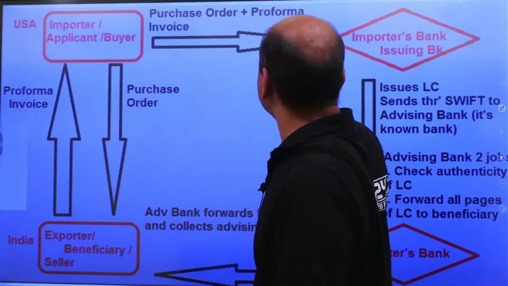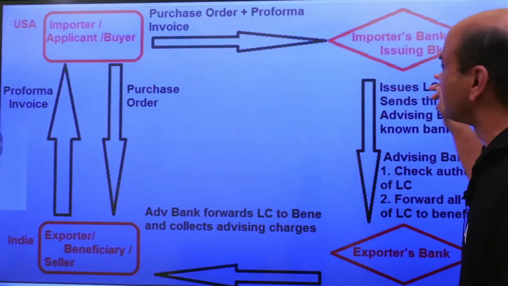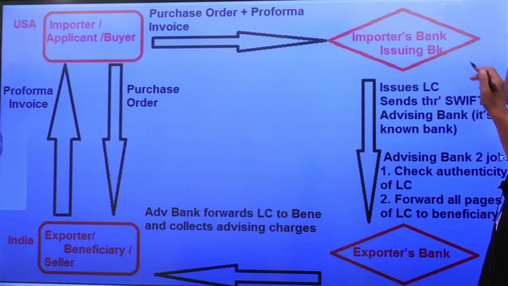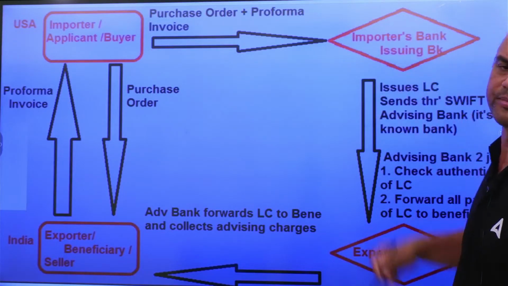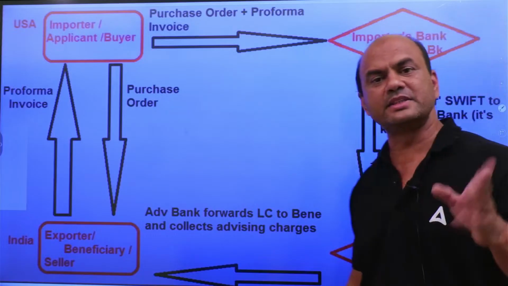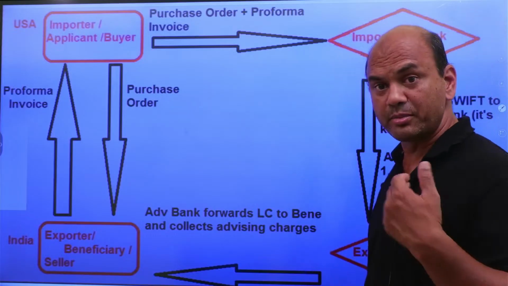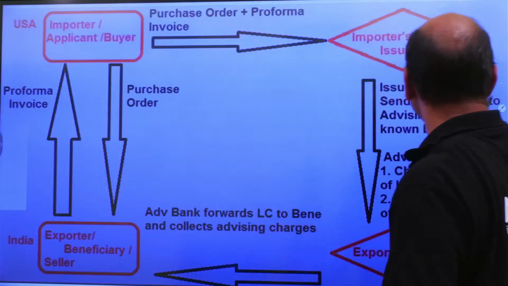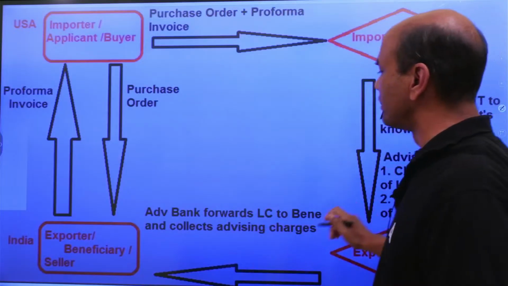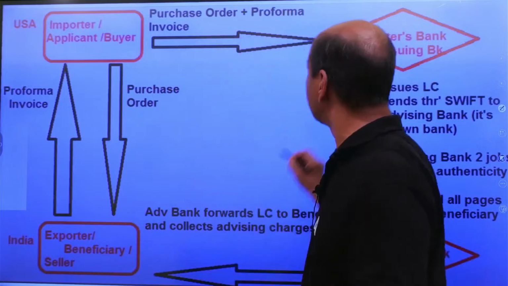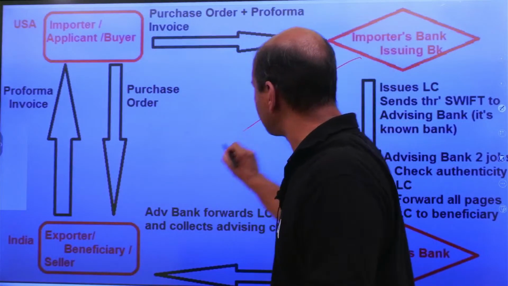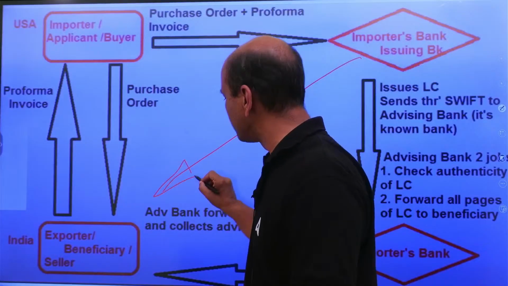You go to your bank, let's call this the issuing bank. You go to your bank, the issuing bank over here, and get me the LC. I am the seller. Where am I in this? I am over here, seller. So I'll tell this buyer, you get me the LC from here to here. I want the LC only then.